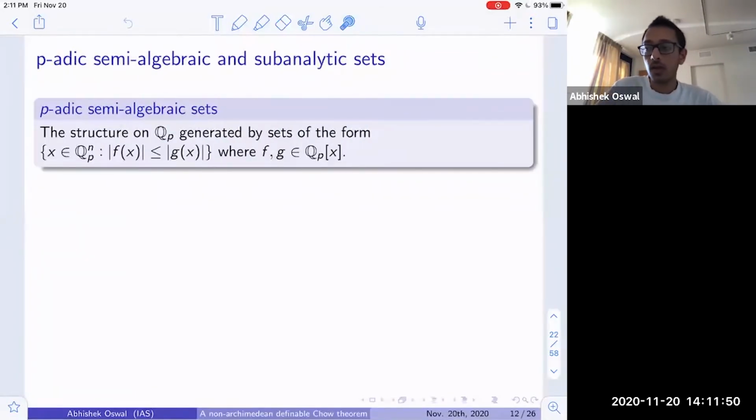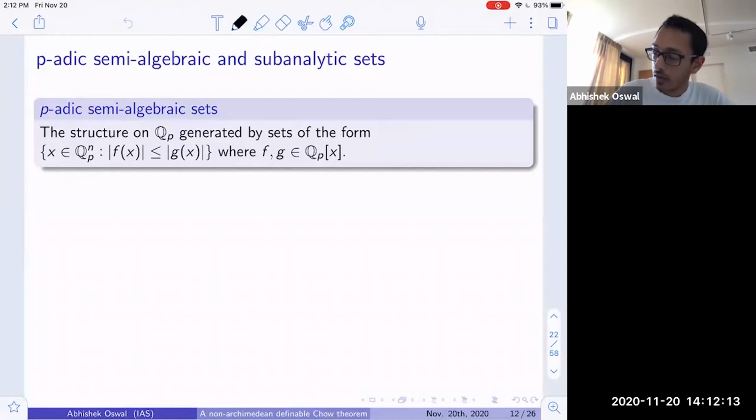And so in the p-adic setting, one could again start by considering semi-algebraic and subanalytic sets. So on Q_p, one could consider a p-adic semi-algebraic set to be the structure which is generated by sets that are cut out by polynomial inequalities again.